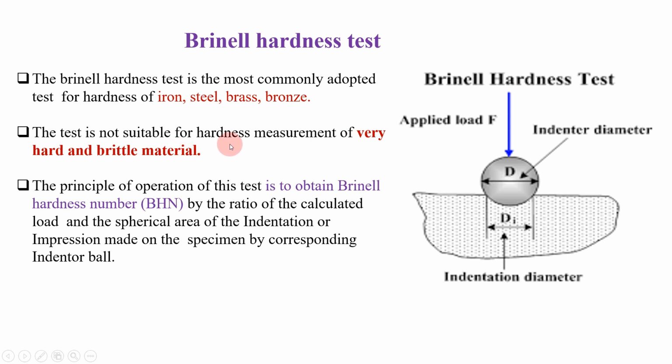If you want to check the hardness of very hard and very brittle material, then Brinell hardness test is not suitable for that.